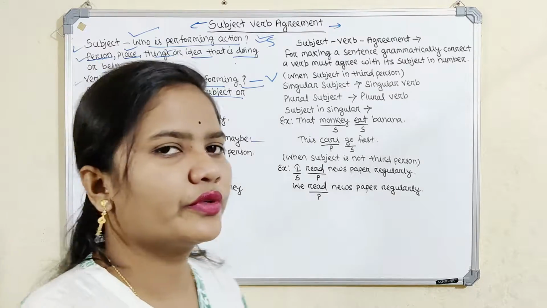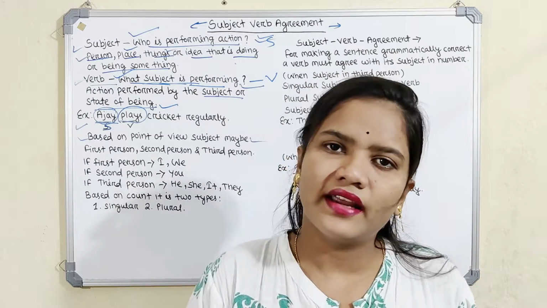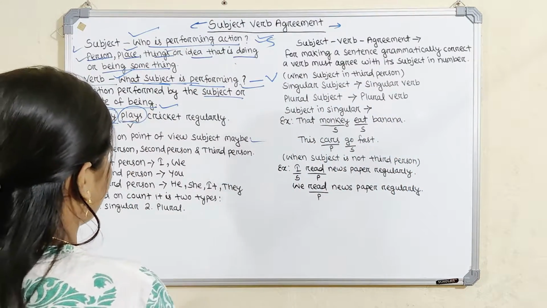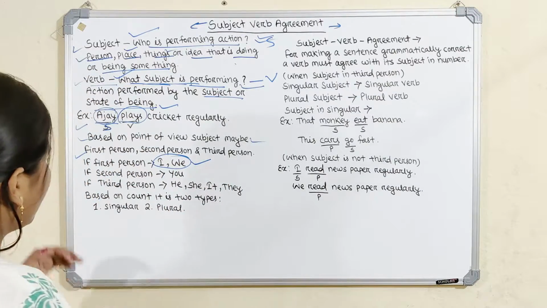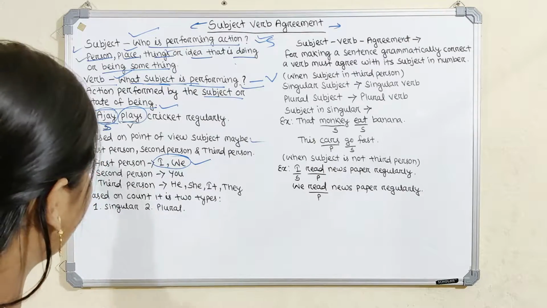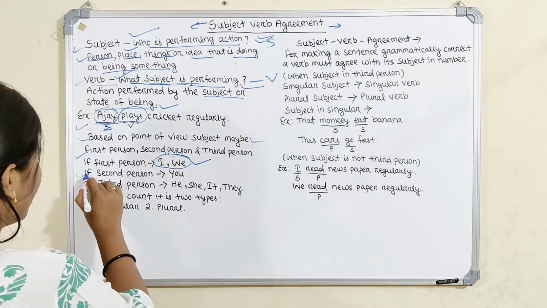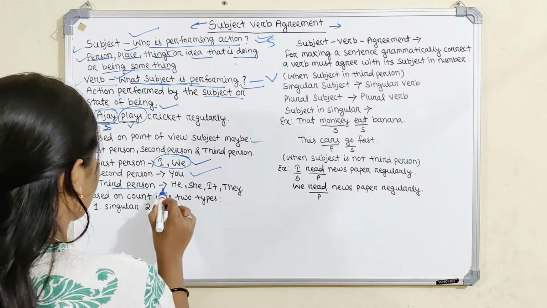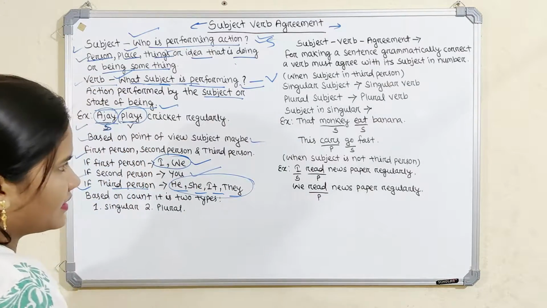Based on the point of view, the subject is of three types: first person, second person and third person. For the first person, we use only I and we. These two words are used in the case of first person. For the second person, you is used. For the third person, he, she, it, they are used.